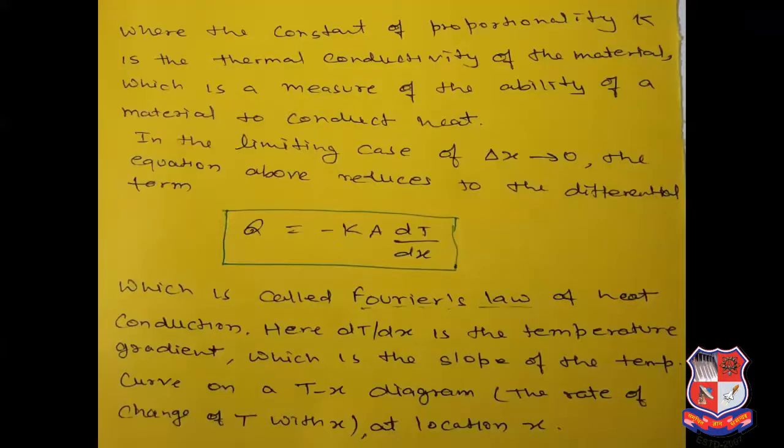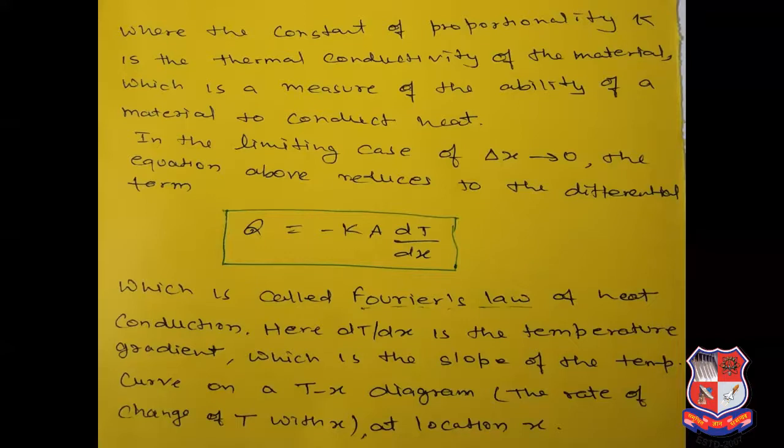The constant of proportionality K is the thermal conductivity of the material, which is a measure of the ability of a material to conduct heat. In the limiting case of delta X tending to 0, the equation above reduces to the differential form, Q is equal to minus k A dT upon dx, which is called Fourier's law of heat conduction. Here dT upon dx is the temperature gradient, which is the slope of the temperature curve on a T-x diagram, the rate of change of T with x at location x.